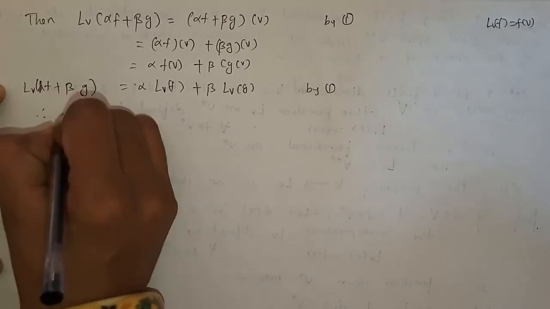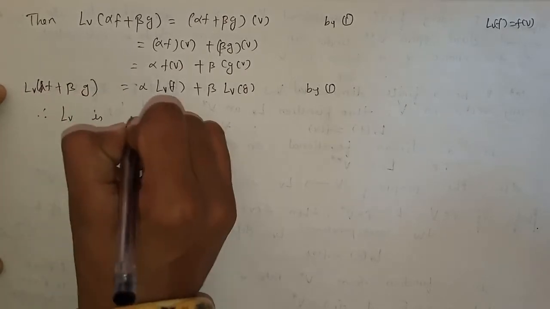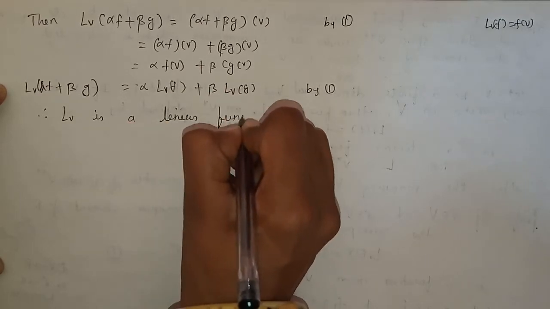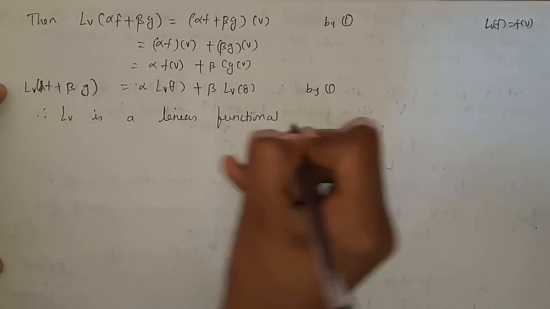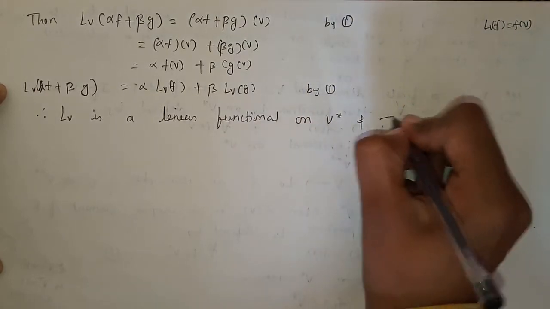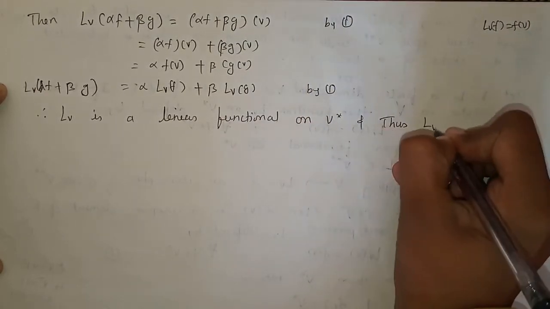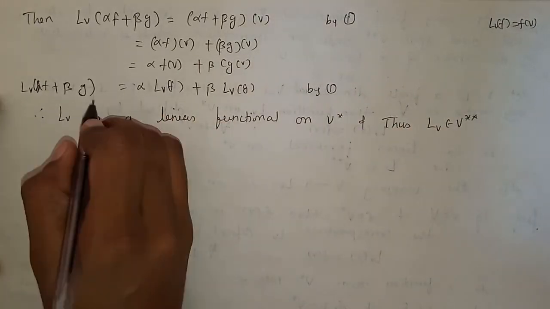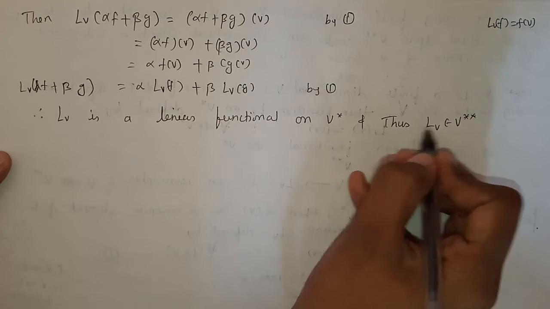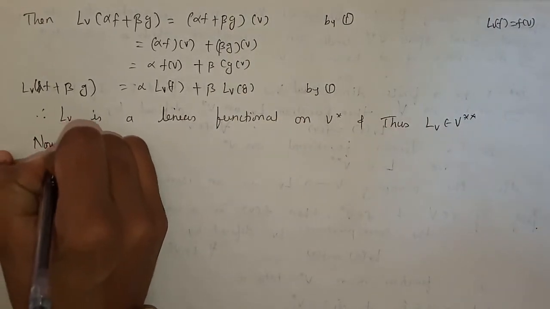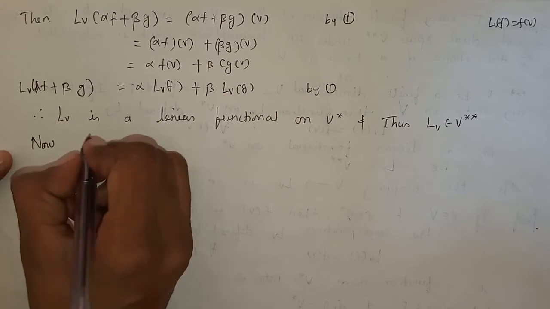So from this we can conclude L_v is a linear functional on V star, and thus we can say that L_v belongs to V double star. So if this is a linear functional on V star, then it is an element of V double star. Now to prove V and V double star are isomorphic, we will define a mapping.